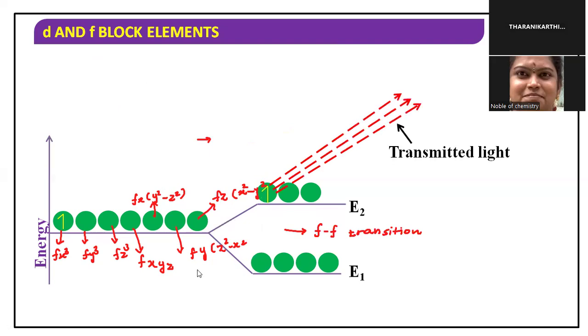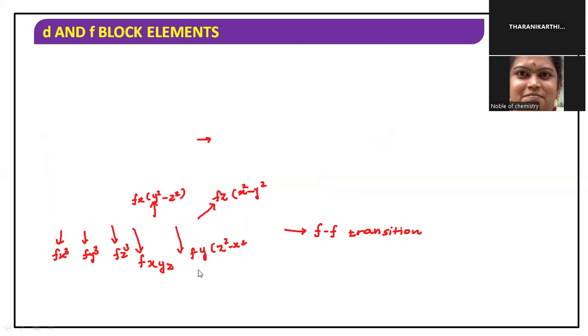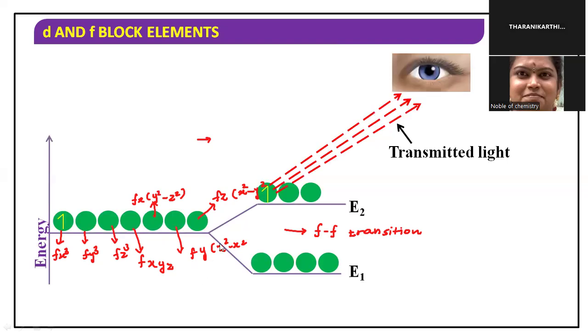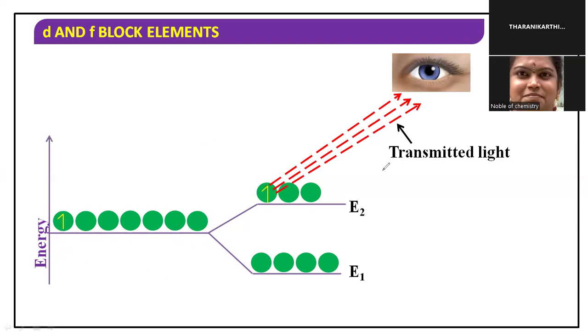It is emitting the complementary color to what is absorbed. Again, it comes back to the original state, the original level. This transition is called an f-f transition. So in f-block elements also, color exists.